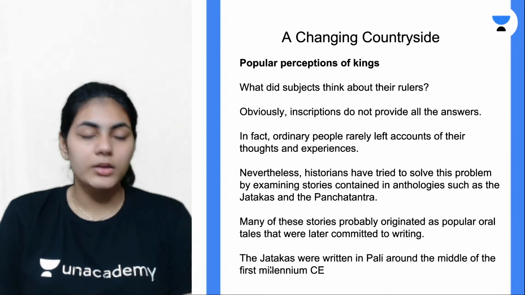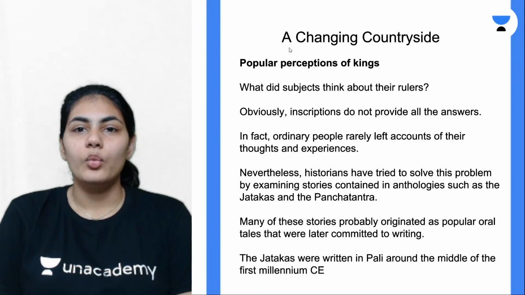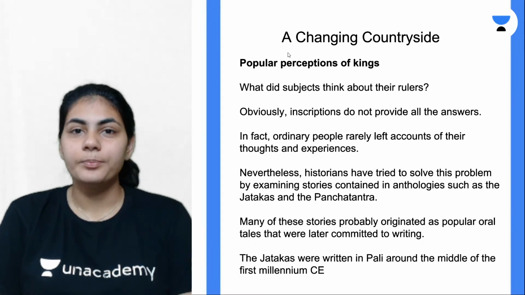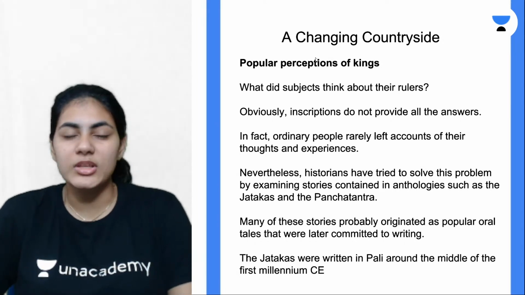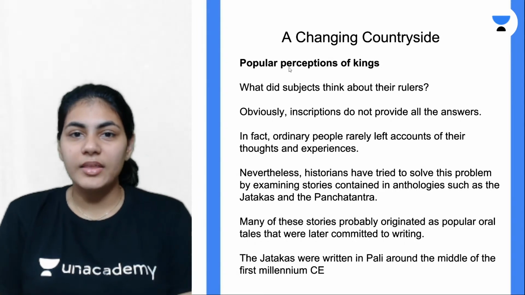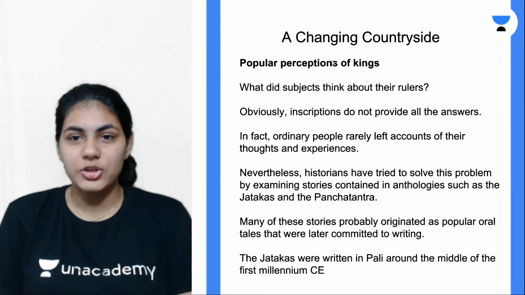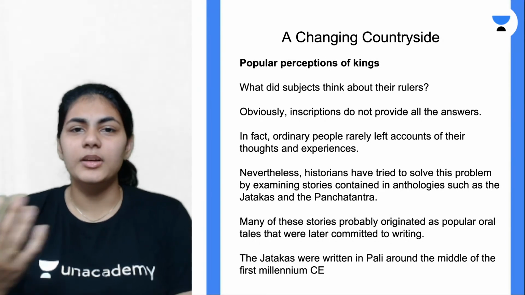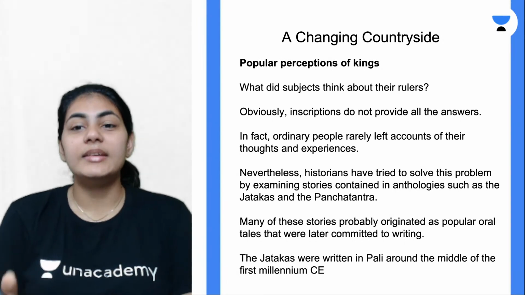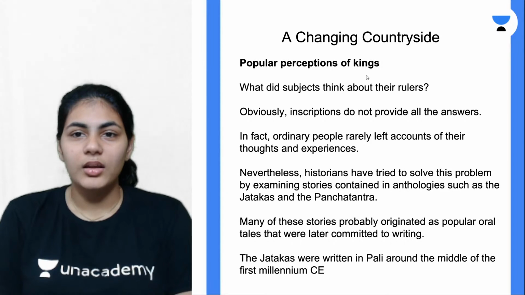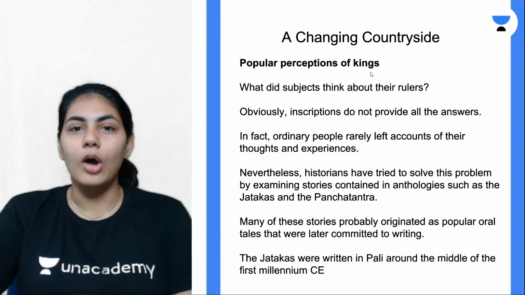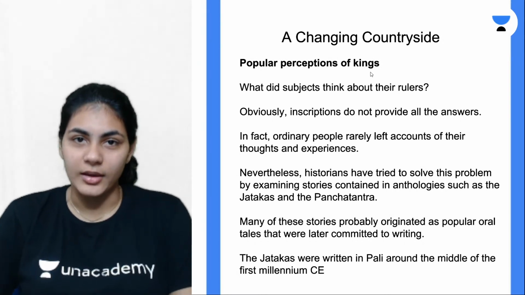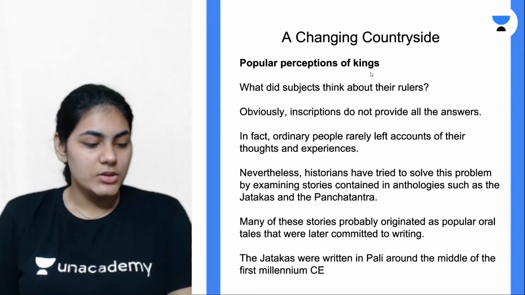Cool. So now I think we can move on to the next sub-theme, which is titled a change in countryside. What's basically happening in the rural areas? Countryside is nothing but the rural areas, away from the capital. Firstly, under that we'll be talking about the popular perception of kings. What did people think of the king? Did they like the king? Did they not like the king? Were they respectful enough towards the king? What did the common people or the rural people think of the king? How did they perceive the king? So that's the question.